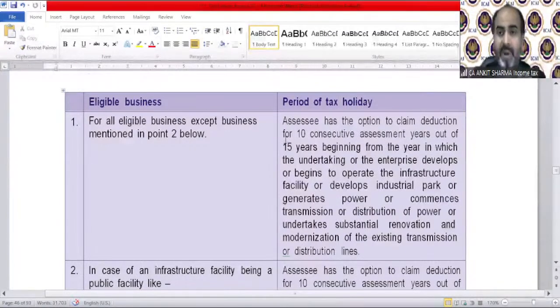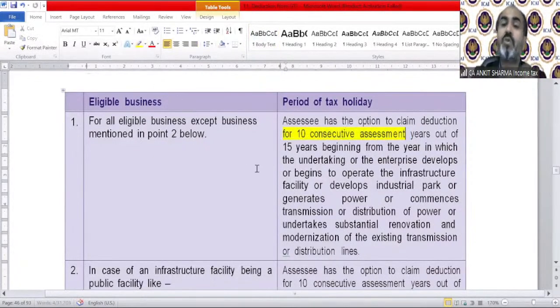There are some important things to note. Of course, there should be 10 consecutive assessment years. That means once you have started to take that deduction, then you have to take it for the next 10 years. You cannot stop it or you cannot defer it. And that is allowed only out of 15 years starting. And the 15 years time period will start from the year in which the business starts. We can say it like this. That is a deduction of 10 out of 15 years.